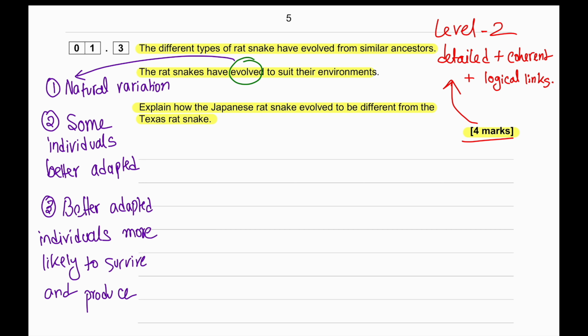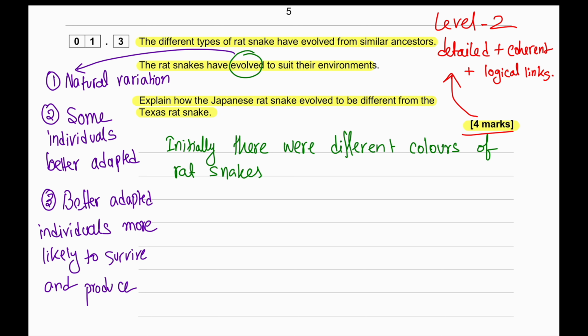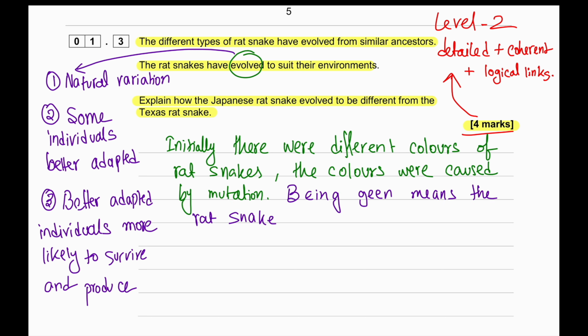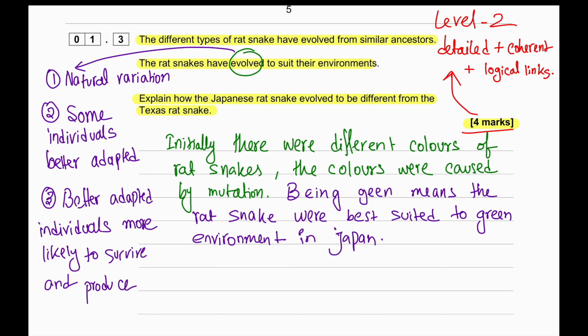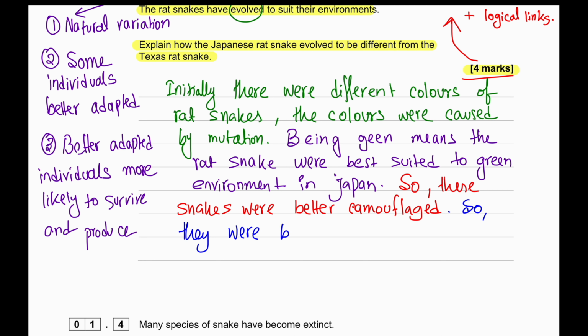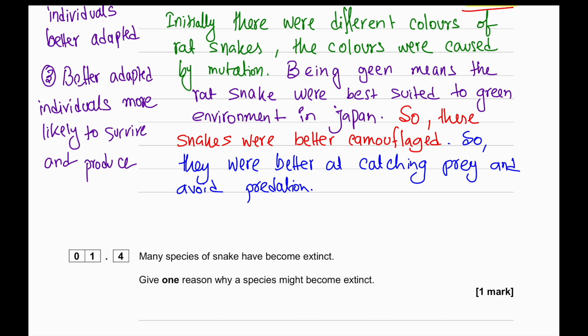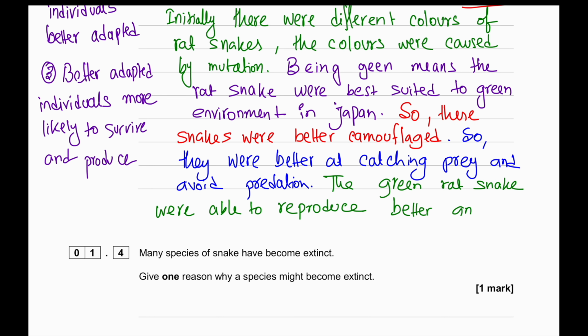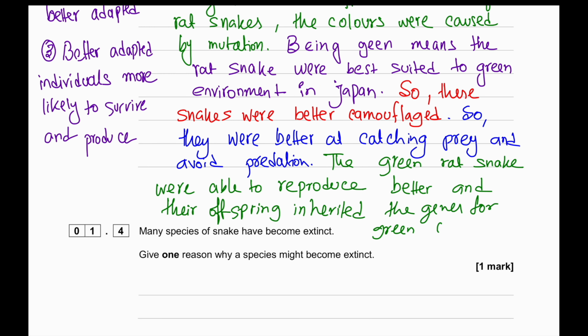Initially, there were lots of different colors of rat snakes. These colors are determined by their genes. Some of these colors are closer to the green of the Japanese grass environment. So the green colored snakes were better camouflaged. So the green snakes were more likely to survive and reproduce. So the surviving offspring will then inherit these genes, which is going to give them a green color.